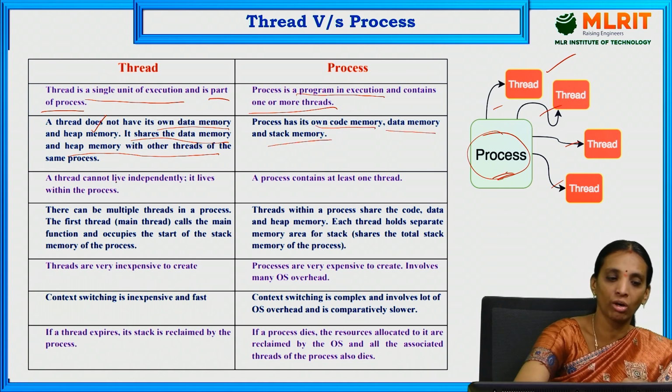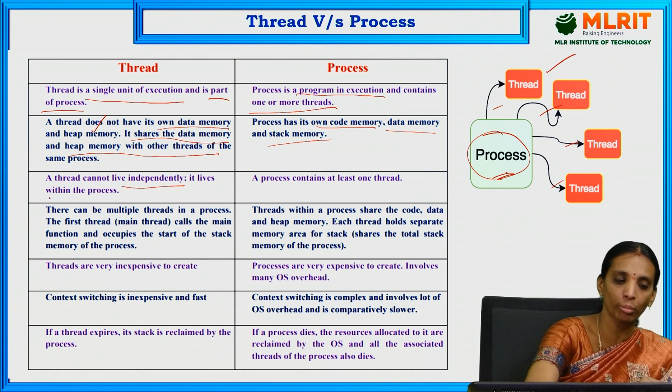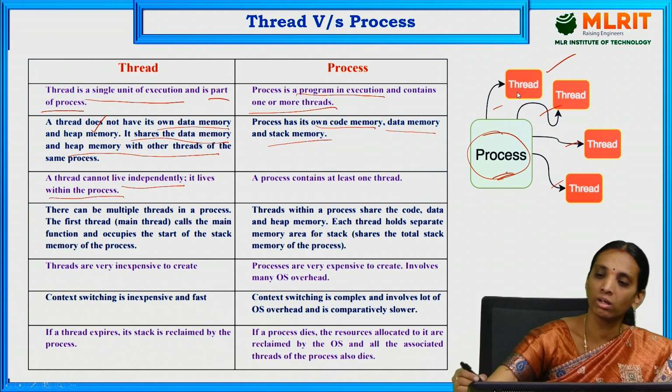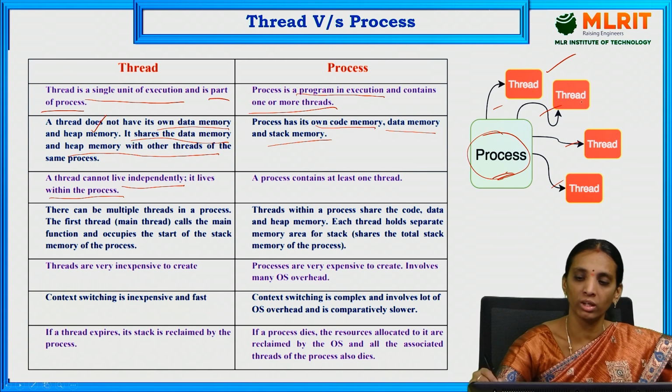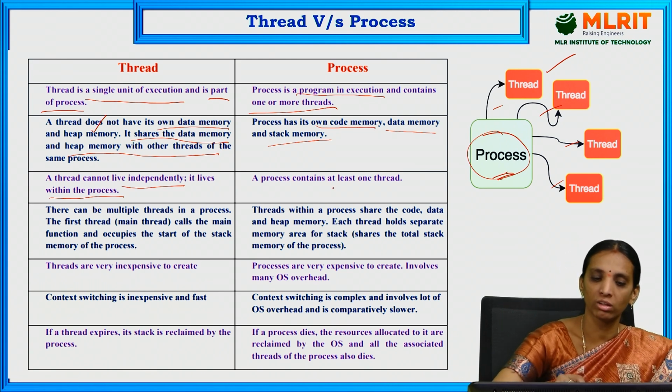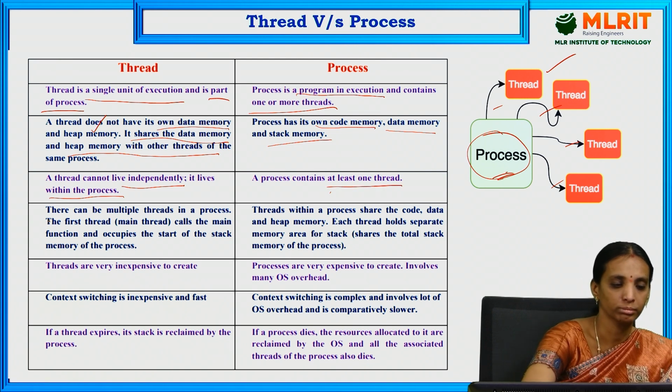A thread cannot live independently, it lives within the process only. So we cannot use the thread independently. It can live in the process only. So the process contains at least one thread. There can be multiple threads in a process. The first thread, called the main function, occupies the start of the stack memory of the process.